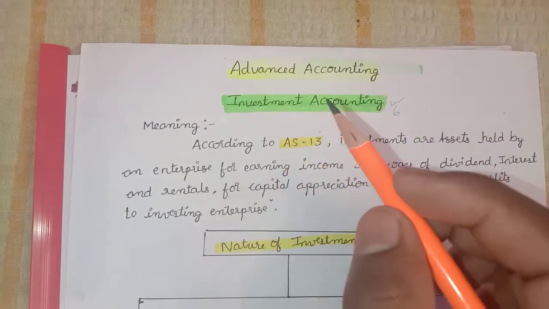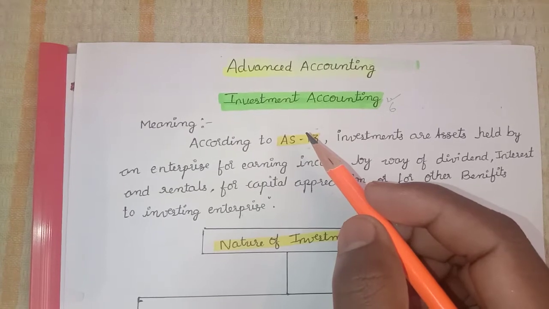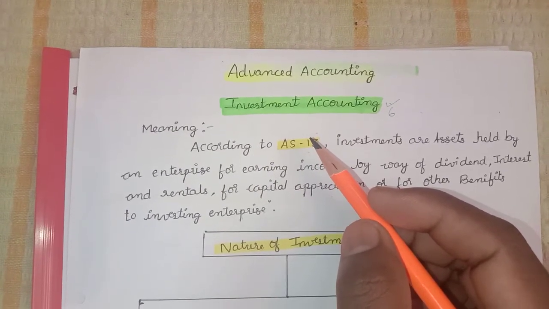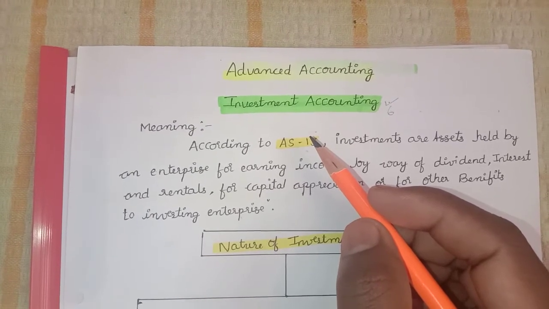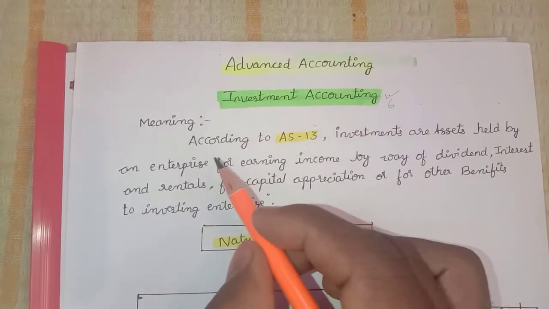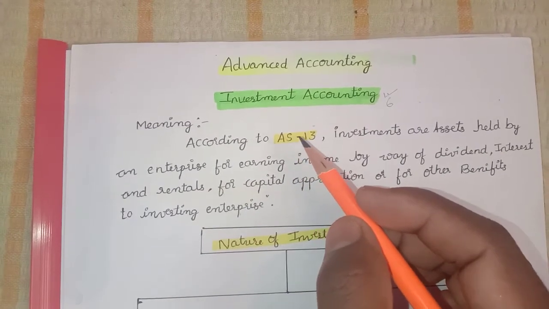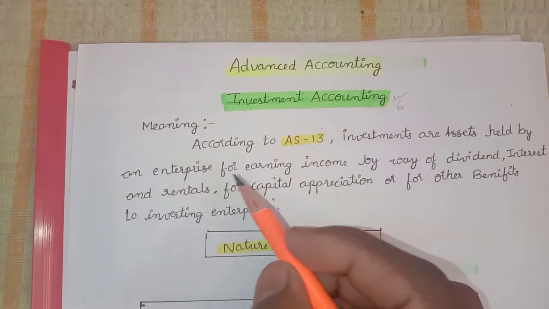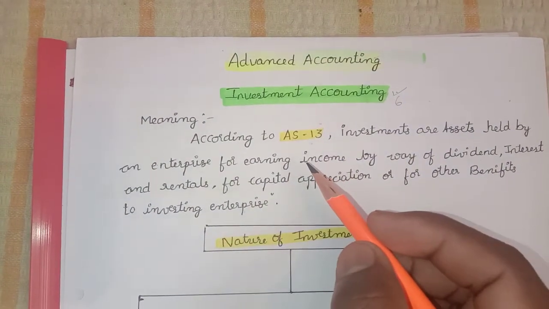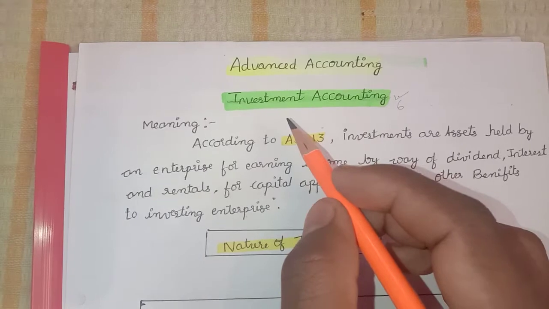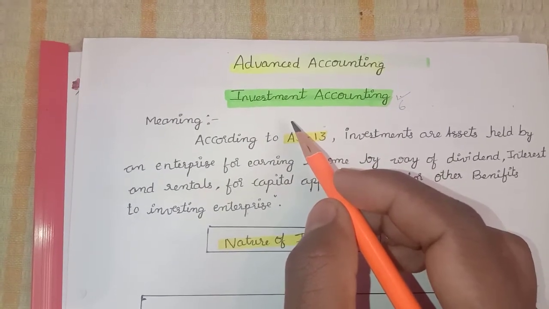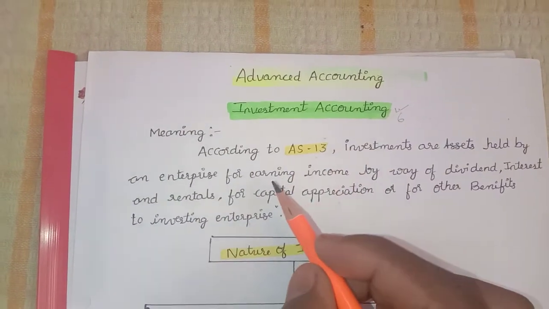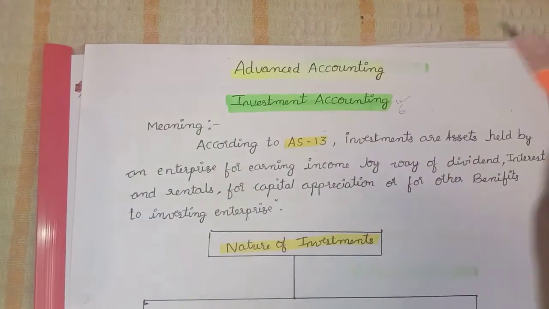Basically, investment is a fund where we can invest to earn money, in the form of dividend, interest, etc. According to Accounting Standard 13, investments are assets held by an enterprise for earning income. For example, if you have 1 lakh rupees and you invest somewhere, your ultimate goal is earning income on the investment.